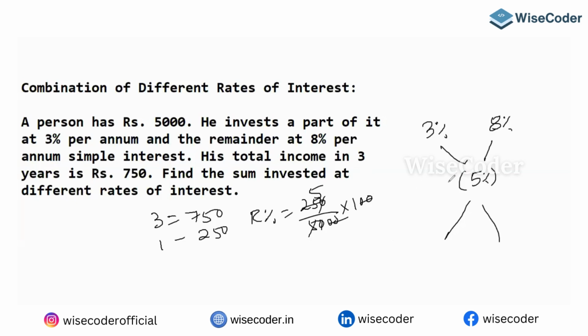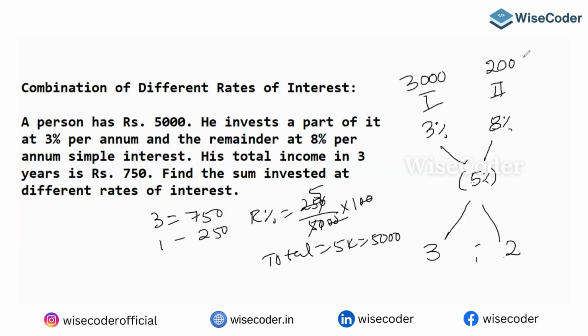Once you have your mean percentage, that's it. Always remember, this always lies between the minimum and maximum. 8 minus 5 is 3, and 5 minus 3 is 2. So the ratio is 3 to 2. The total is 5 parts, and the value of 5 parts is 5,000. So the first part he invested 3,000 and the second part he invested 2,000.